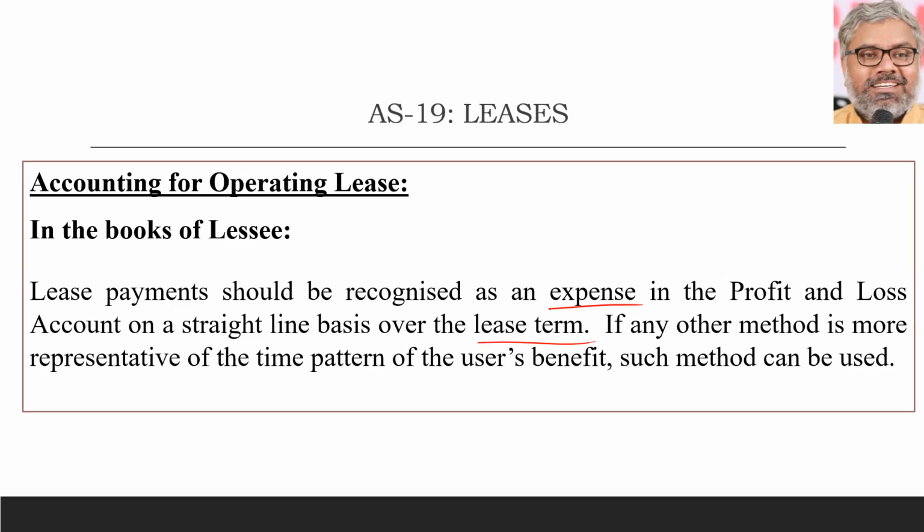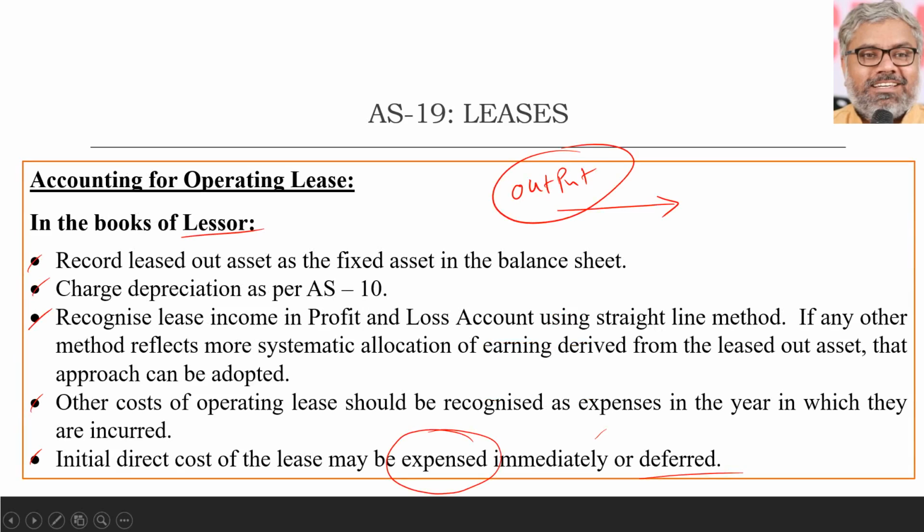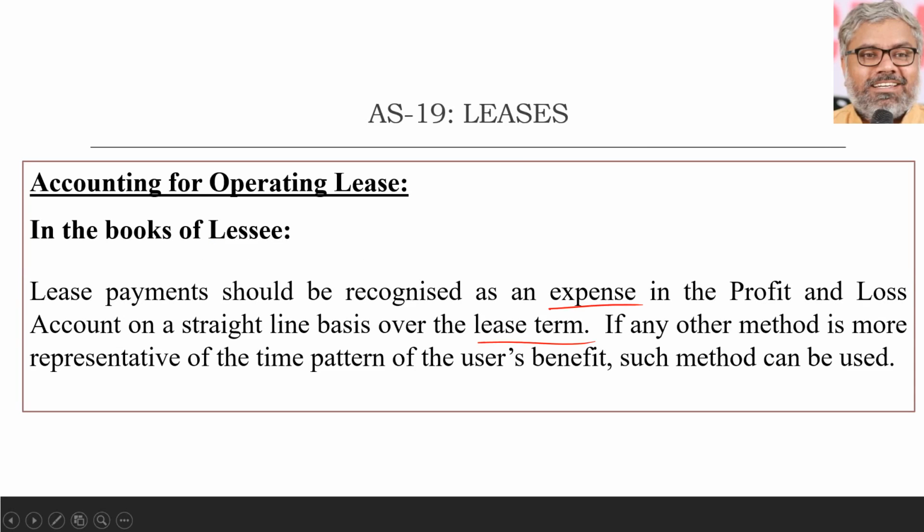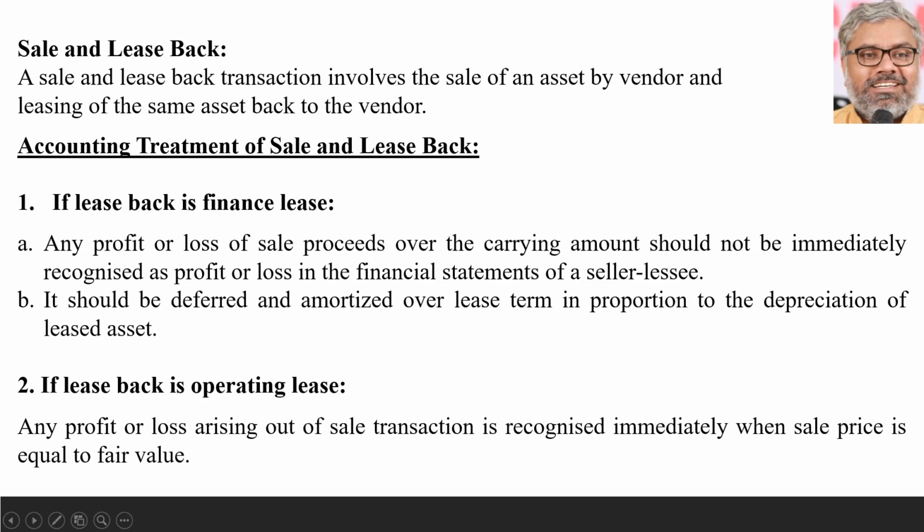If any other method is more reflective, more representative of the pattern of usage, then such method can also be used. That option is there for lessee also, lessor also. But that will be only there if it is evident that such a systematic allocation and systematic recognition would be better. How do we know that? If the question says that, then only we know that. Otherwise, simply the operating lease rentals are incomes of the lessor, expenses of the lessee. That's it. That is about operating lease.